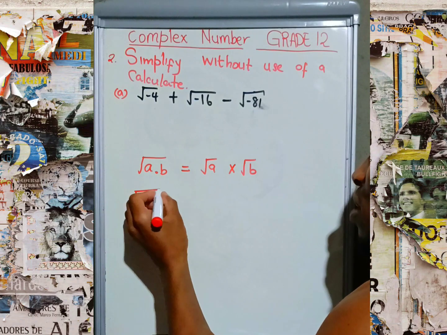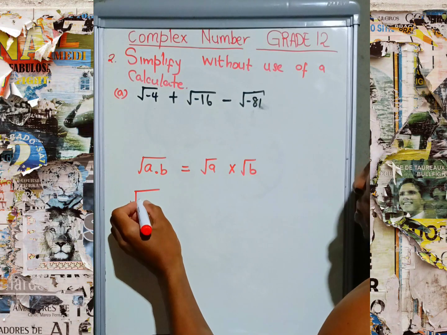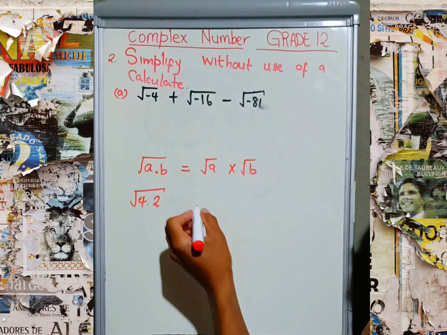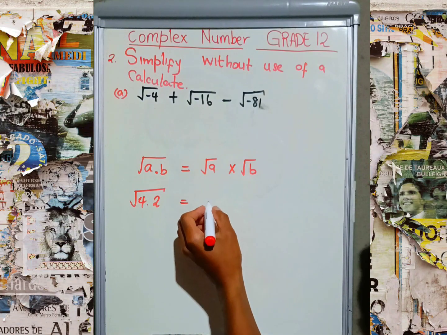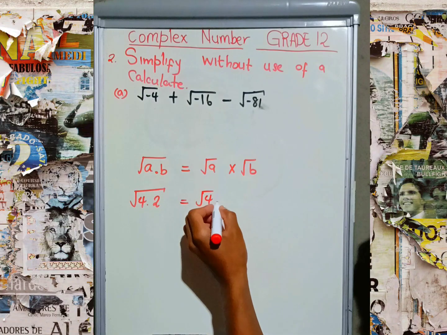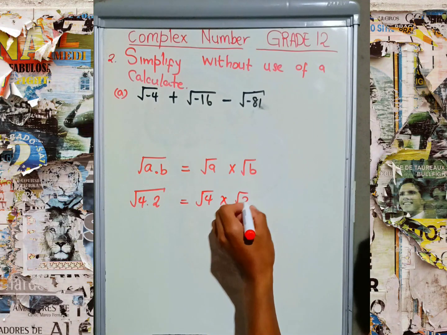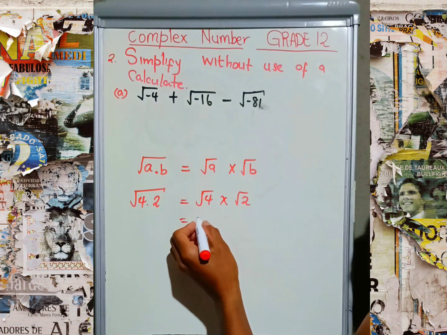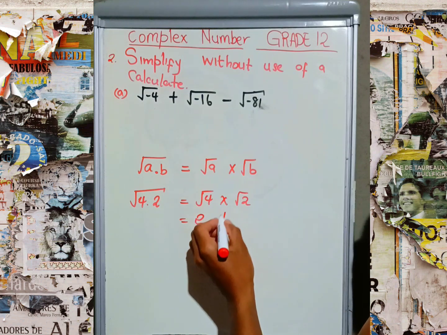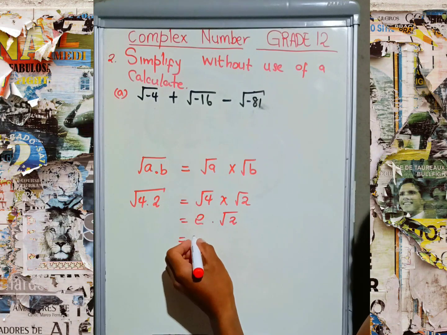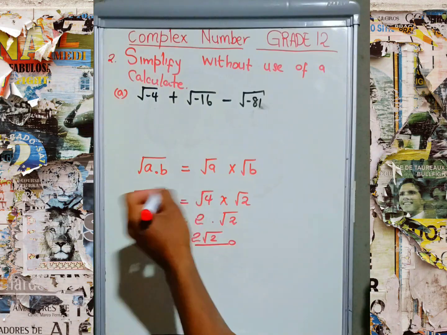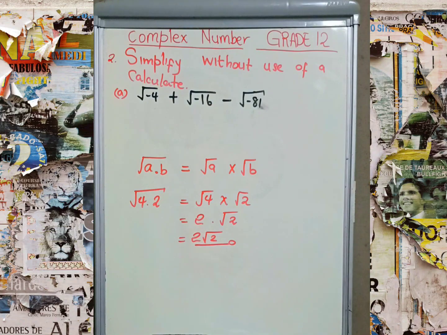For example, if under the square root sign we have 4 times 2, this is the same as the square root of 4 times the square root of 2. The square root of 4 is 2, so the answer is 2 root 2. Therefore, we call this the law of radical sign.